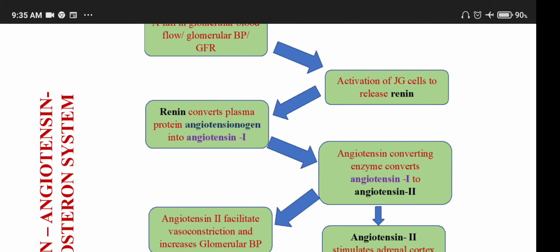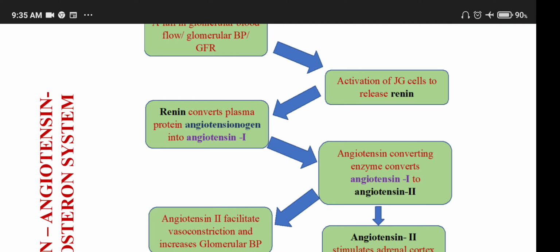What do you mean by nogen? Angiotensinogen is in an inactive form, which is changed into angiotensin by the presence of renin. Angiotensin converting enzyme converts angiotensin 1 to 2. Which enzyme? Angiotensin converting enzyme.